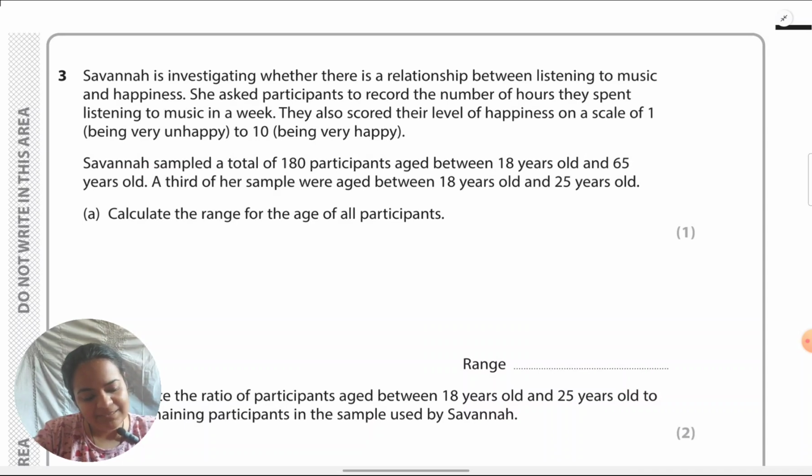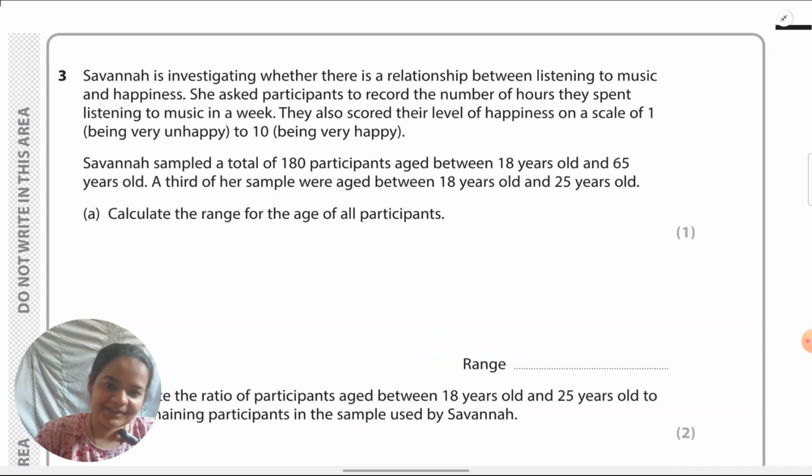Savannah is investigating whether there is a relationship between listening to music and happiness. She asked participants to record the number of hours they spent listening to music in a week. They also scored their level of happiness on a scale of 1 being very unhappy to 10 being very happy. Savannah sampled a total of 180 participants aged between 18 years old and 65 years old. A third of her sample were aged between 18 years and 25 years old. Calculate the range for the age of the participants.